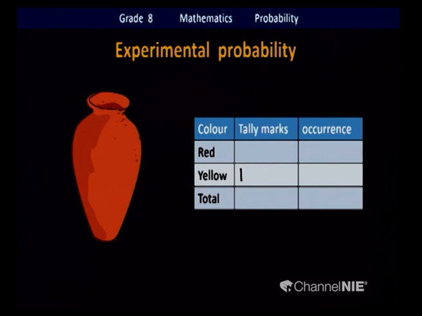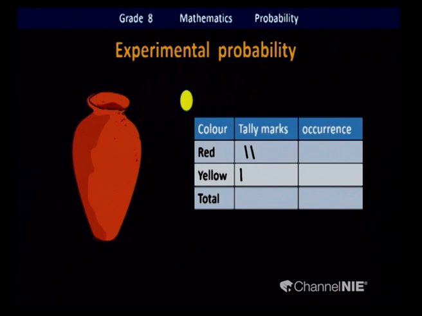Okay, put the hand into the pot. Take the next one. What is it? That's a red one. Then you mark the tally. Then again we put it back to the pot. Shall we do it again? Yes. This time also it is a red one. The marble color is red. So you mark the tally. Then put it back to the pot. Shall we try it again? This time it is a yellow one.